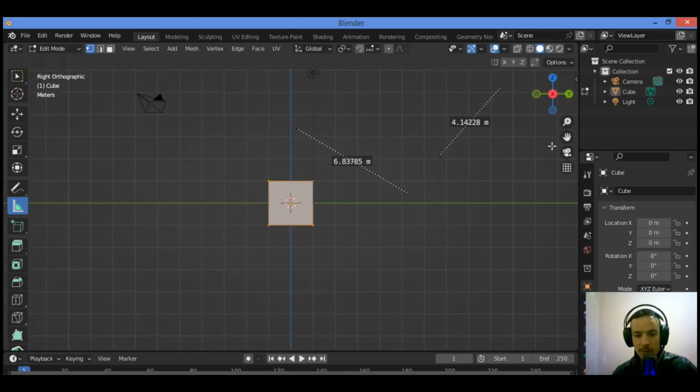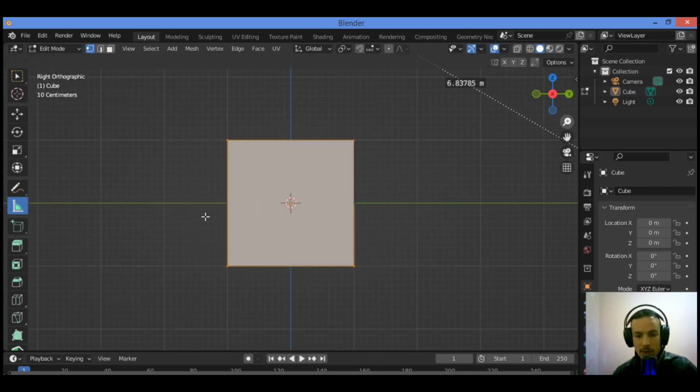Hit 3 for the side view. For example, I want to measure the length or the width of this cube as shown here. Let's measure from this vertex to this vertex. And you can also play around to change the unit of measurements.